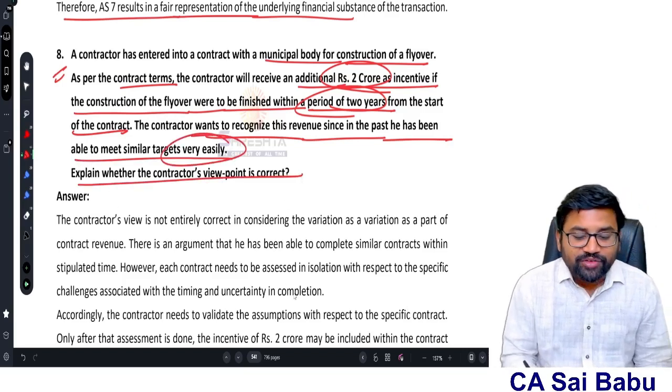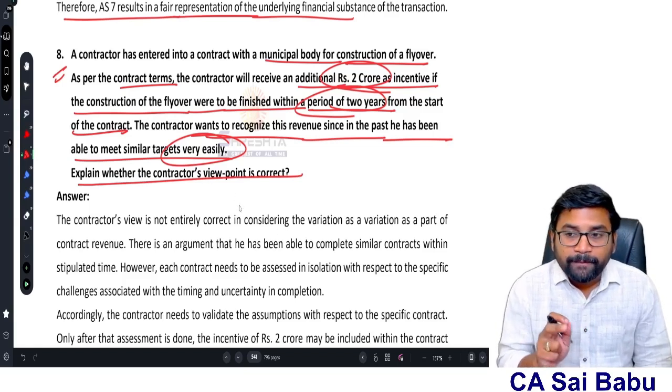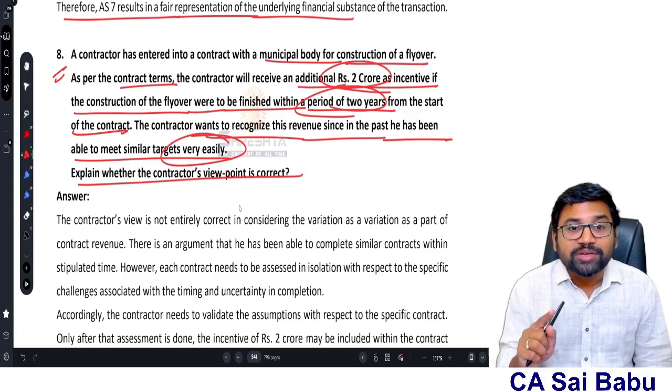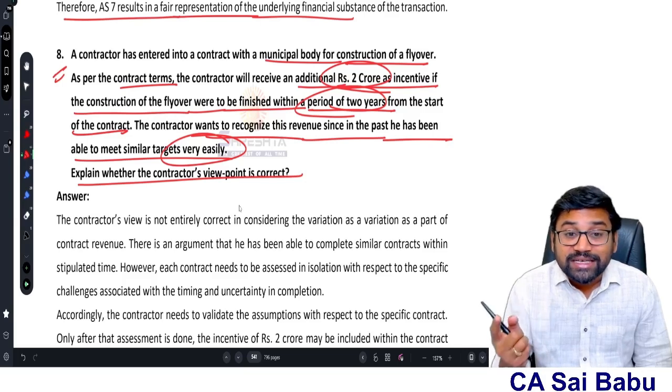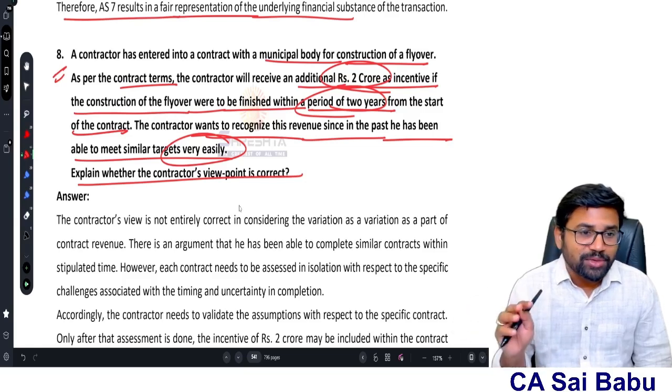Explain whether the contractor viewpoint is correct. Sir, if you remember, we have discussed in contract revenue concept when incentive will be recognized as a part of revenue by the contractor. Two conditions. First, the contract must be sufficiently advanced and it is probable that he is going to meet the expected standards. He is going to meet the expectations to receive the incentive, and the amount is measured reliably.